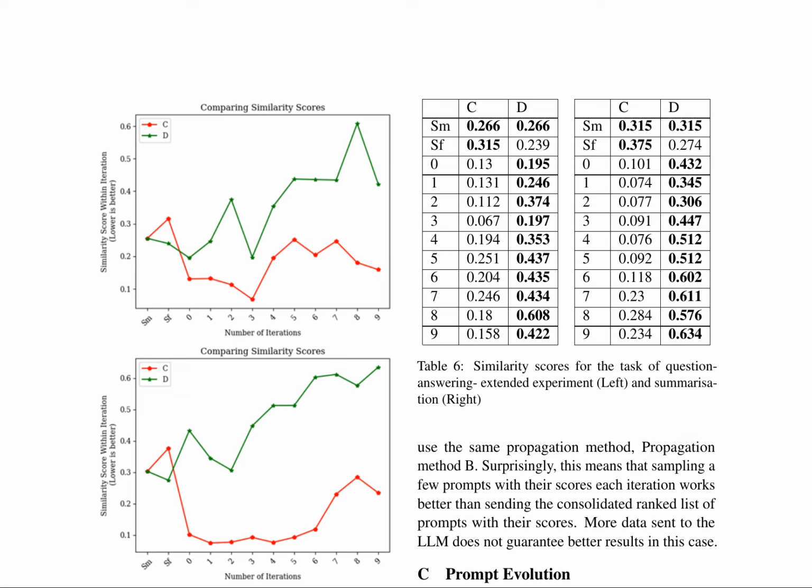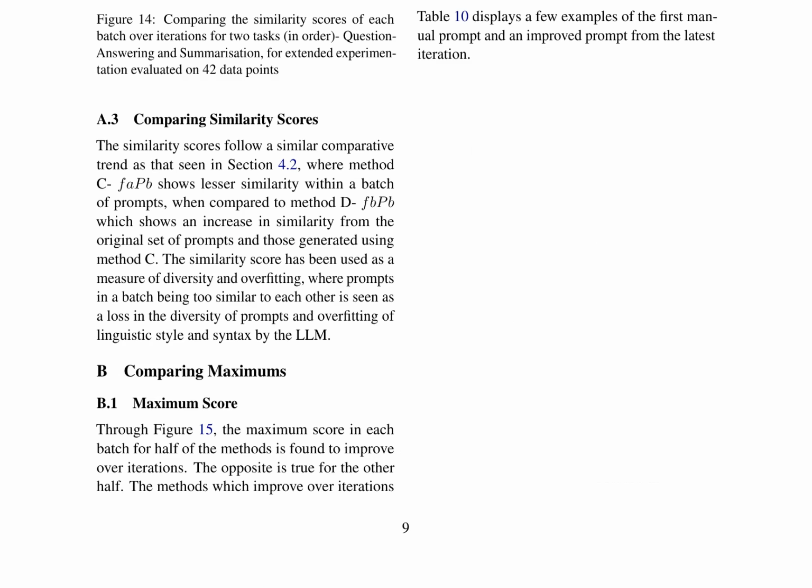The maximum score analysis reveals a mixed trend, with half of the methods improving over iterations, while the other half decline. Notably, methods employing propagation method B demonstrate better performance, implying that sampling a few prompts with their scores each iteration is more effective than sending a consolidated ranked list of prompts with their scores. This highlights the importance of iterative refinement in optimizing the dialogue system's performance.